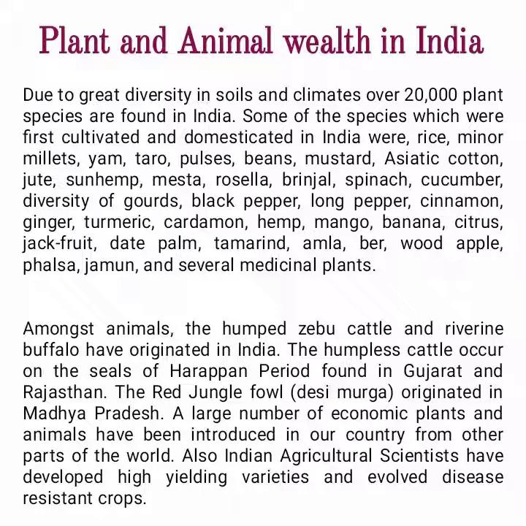Amongst animals, the humped zebu cattle and riverine buffalo have originated in India. The humpless cattle occur on the seals of the Harappan period found in Gujarat and Rajasthan. The red jungle fowl, Desi Murga, originated in Madhya Pradesh. A large number of economic plants and animals have been introduced in our country from other parts of the world. Also, Indian agricultural scientists have developed high-yielding varieties and evolved disease-resistant crops.